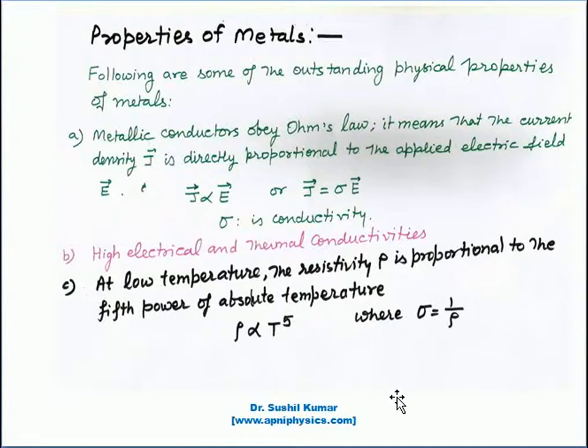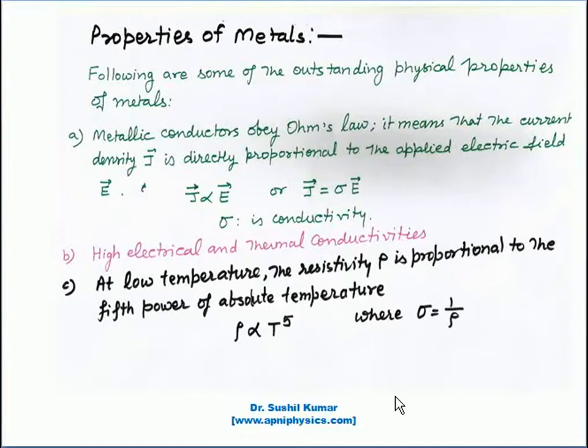So what are the properties of metals for which basically Drude and Lorentz proposed the idea of free electron theory of gases? In the first slide we have seen the idea of free electron. What is the free electron? Valence electron is the free electron. And now we will discuss the properties of metals.